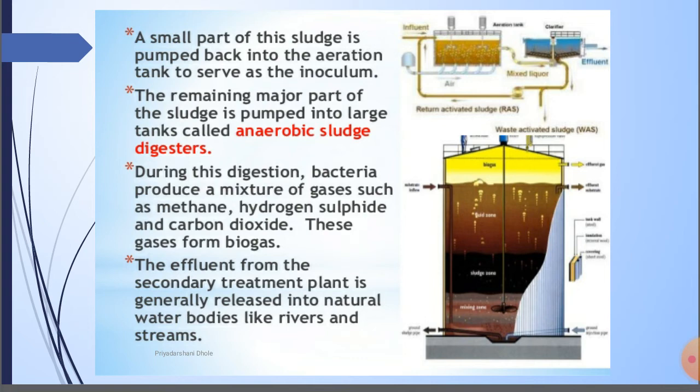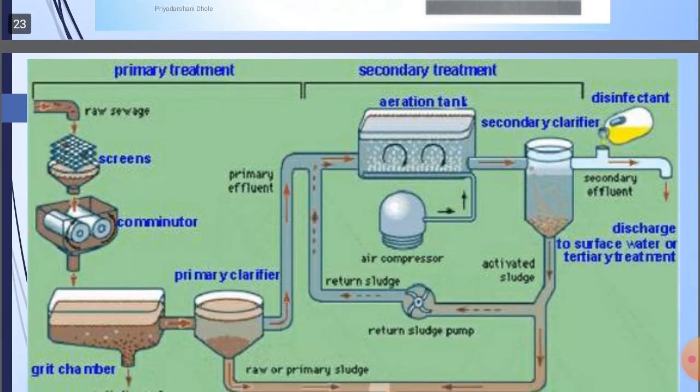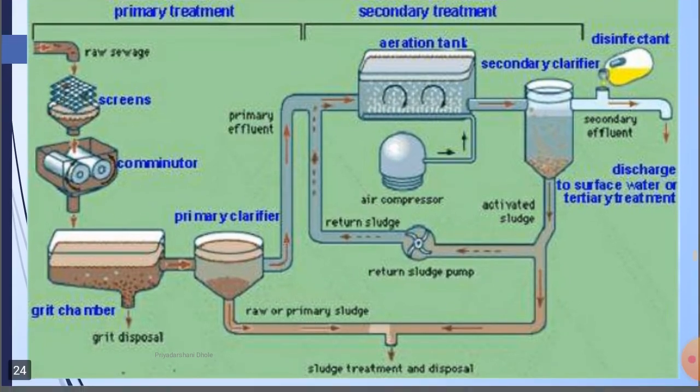During this digestion, bacteria produce a mixture of gases such as methane, hydrogen sulfide, and carbon dioxide, and these gases form the biogas. The effluent from the secondary treatment plant is generally released into natural water bodies like rivers and streams. This is the actual process of sewage treatment, primary treatment and secondary treatment.